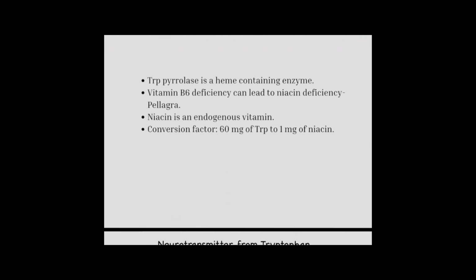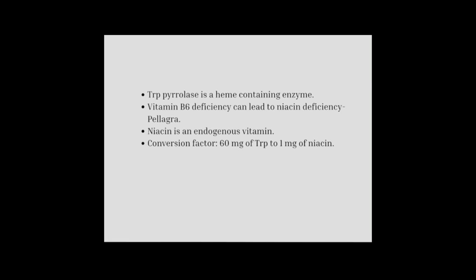Some important points about kynurenine nicotinate pathway. Tryptophan pyrrolase is a heme-containing enzyme. Vitamin B6 deficiency can lead to niacin deficiency, pellagra, that is dermatitis, diarrhea and dementia. Niacin is an endogenous vitamin conversion factor. 1 mg of niacin is produced from 60 mg of tryptophan.